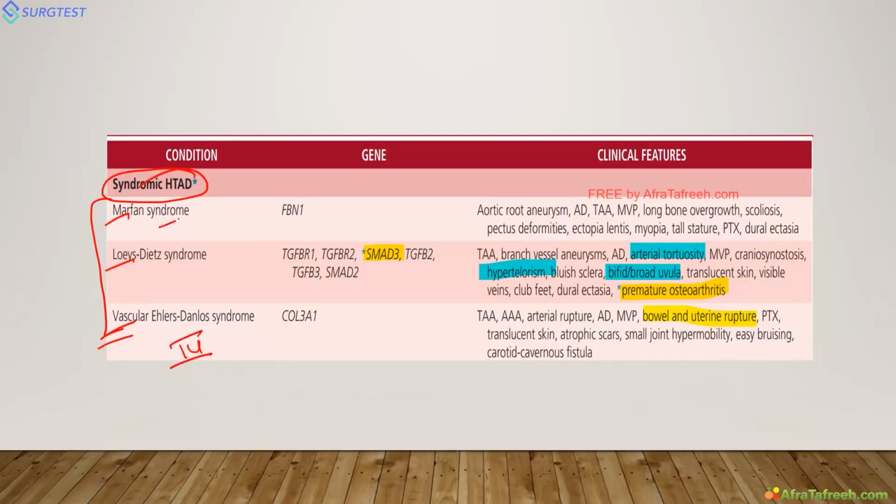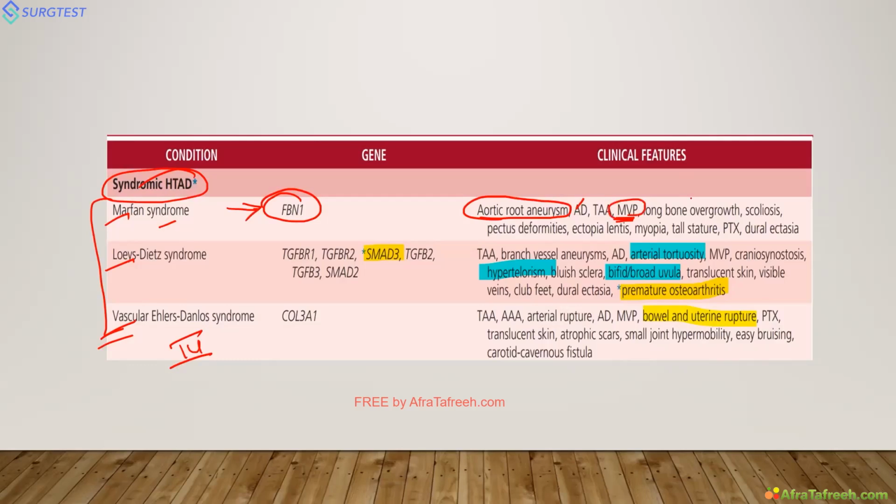So first, Marfan syndrome. It is due to fibrillin 1 gene mutation. This is very important. Marfan syndrome, fibrillin 1 gene mutation. And the most common cardiac findings are root aneurysm, aortic dissection, and mitral valve prolapse. In the heart: aortic root aneurysm, aortic dissection, mitral valve prolapse. All other things you know.